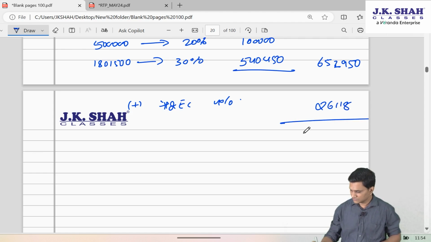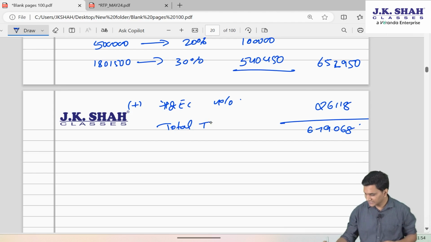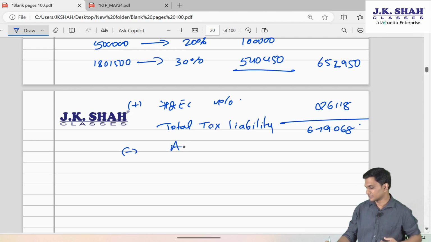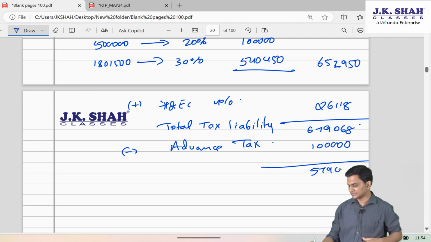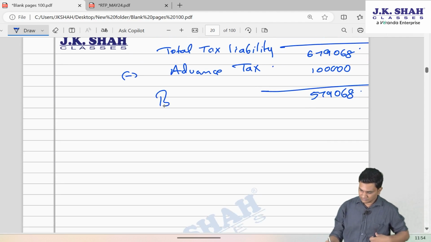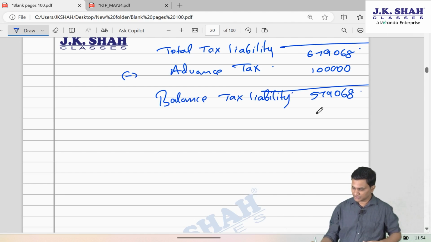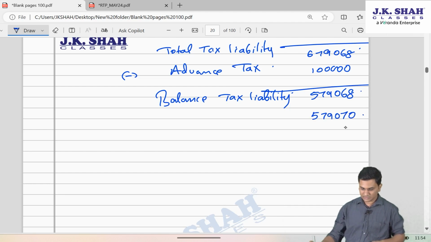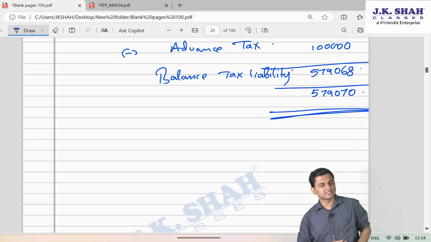Okay, so 679,068. This is the total tax liability. But from this, you will get the deduction for that advance tax. So 579,068. This is the balance tax liability. And this has to be rounded off in multiples of rupees 10. So 579,070. That is the total tax payable, balance tax payable.